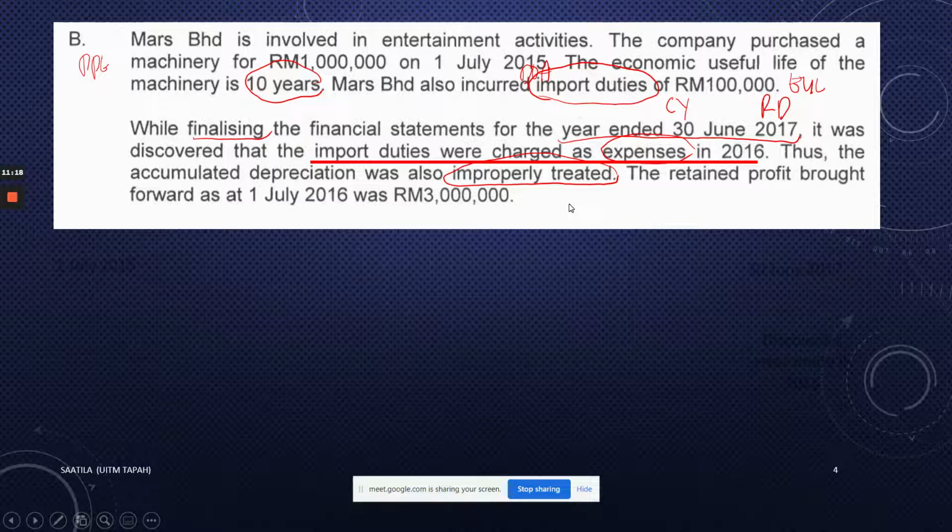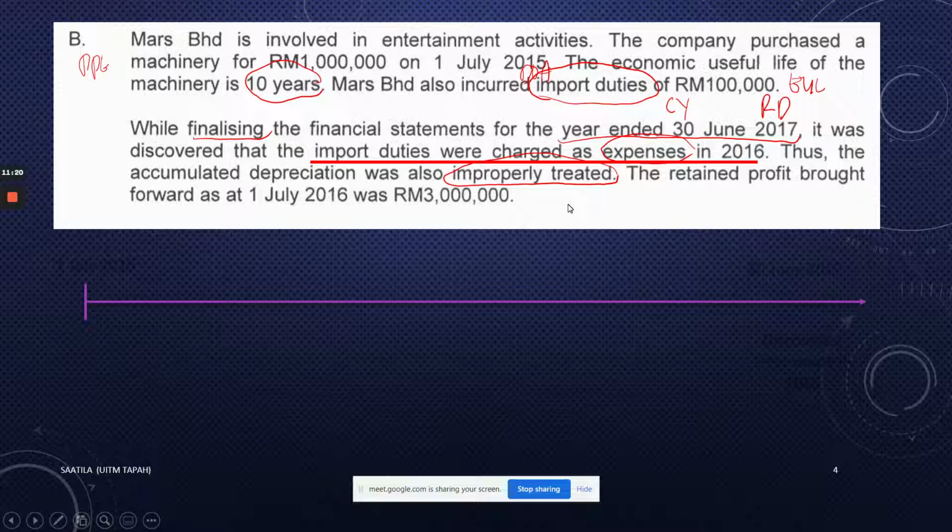So I'll show you here. You have this timeline. You can see here I drew a timeline. My advice is for you to draw a timeline. So this is the beginning of the prior year, 1st of July 2015, and this is the end of the prior year, 30th of June 2016. This is our current year end, 30th of June 2017.